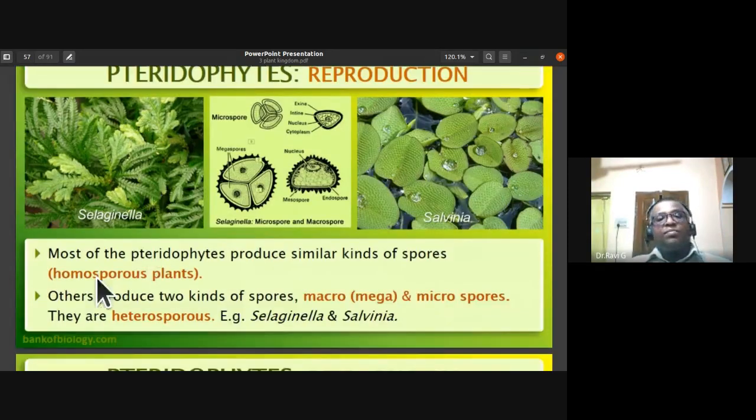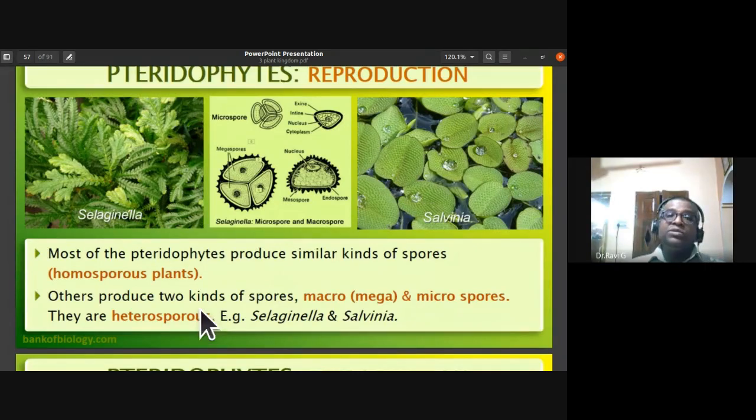Regarding reproduction, most of the pteridophytes produce similar kinds of spores, so we call them homosporous plants. Other types of pteridophytes produce two kinds of spores. Heterosporous, you can notice in Selaginella and Salvinia. They produce macrospores and microspores. The microspores evolve to form the future pollen grains. The megaspores, or macrospores, evolve to form the future ovule. So they are heterosporous. You notice this in Selaginella and Salvinia.